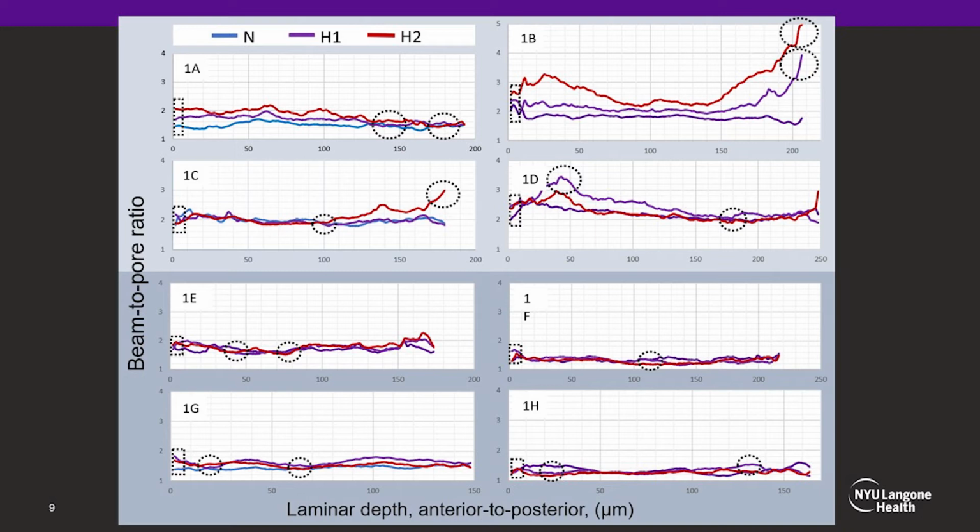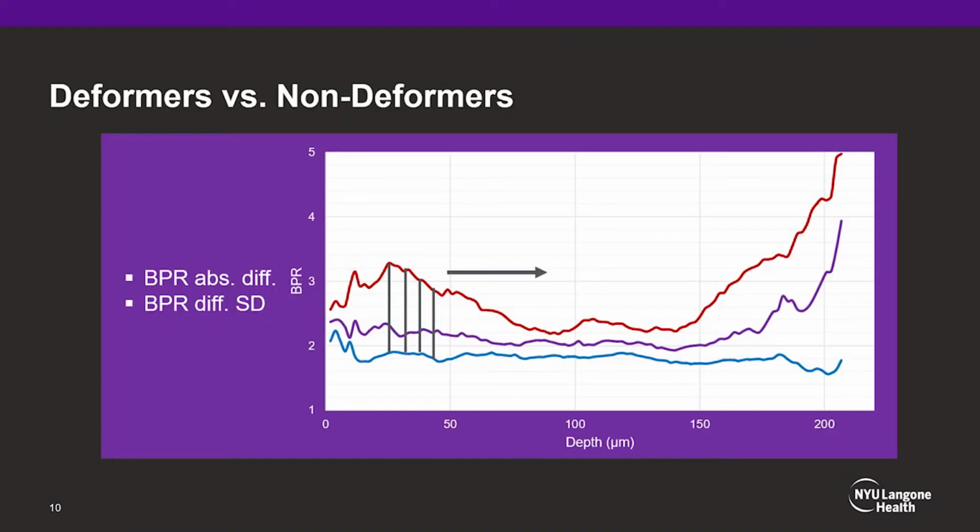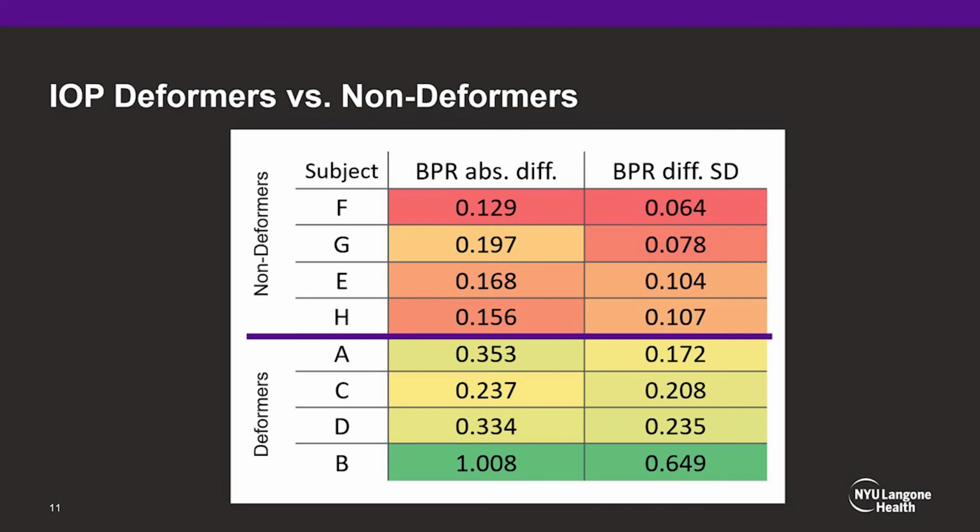here in eye C. To differentiate between the two groups, the IOP deformers and non-deformers, for each eye we calculated these parameters. BPR absolute difference was calculated as the average of the delta in BPR at each frame throughout the lamina cribrosa depth. BPR difference standard deviation was the standard deviation of the BPR difference values, representing the variation in response. The result of this analysis, color-coded here from the lowest value in red to the highest in green, demonstrate the distinction between the groups in both parameters.